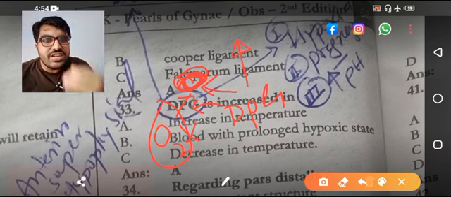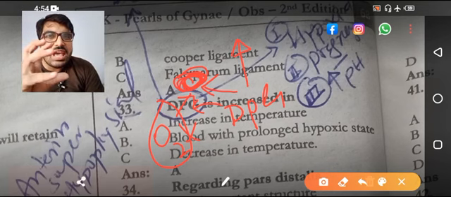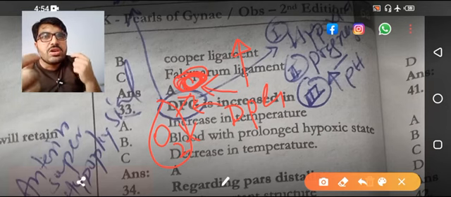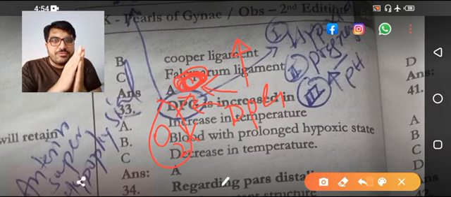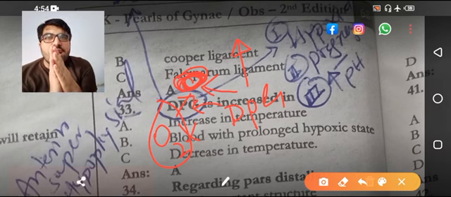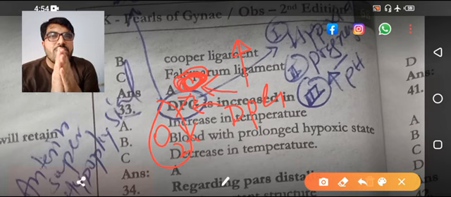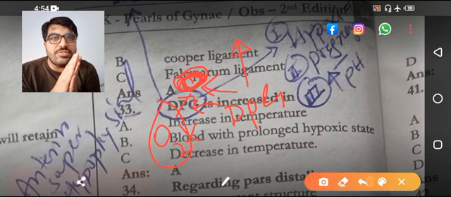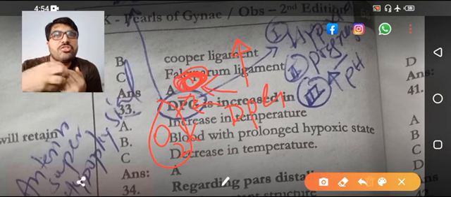And if the DPG is decreased, the hemoglobin is free for the oxygen to connect with it, so the affinity is increased. If the hemoglobin dissociation curve goes toward the left, it means the affinity of hemoglobin for oxygen is increasing or decreasing? The answer is increasing. And if the affinity of oxygen with hemoglobin is increasing, there will be increased release of oxygen to the tissue or decreased release of oxygen to the tissue? The answer is decreased release of oxygen to the tissue.